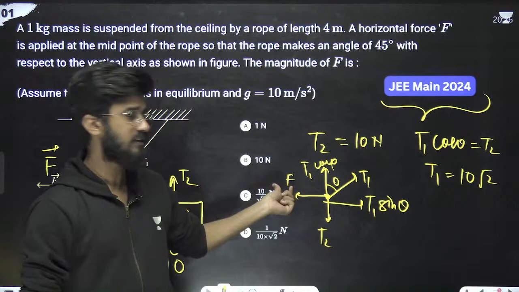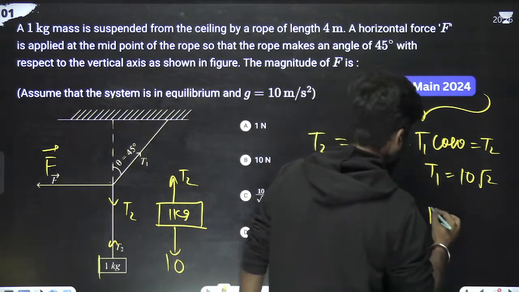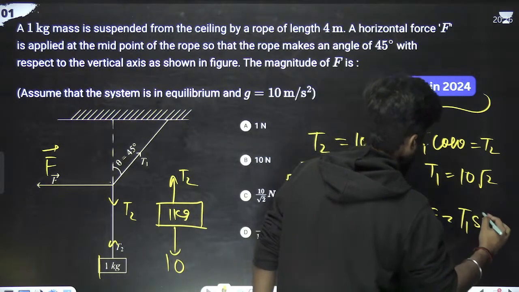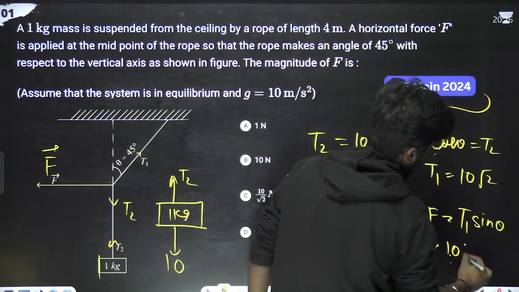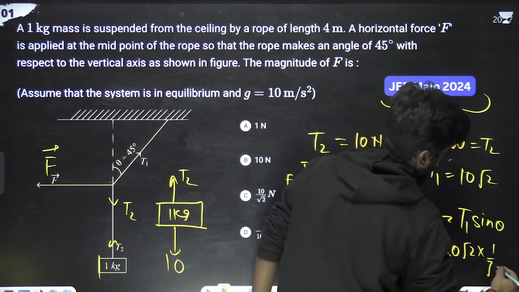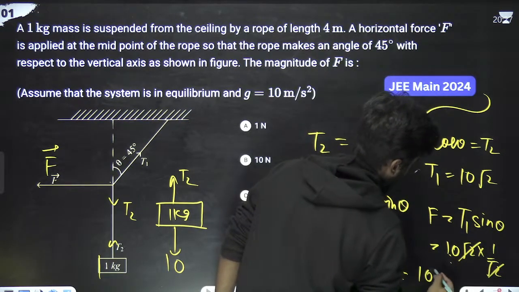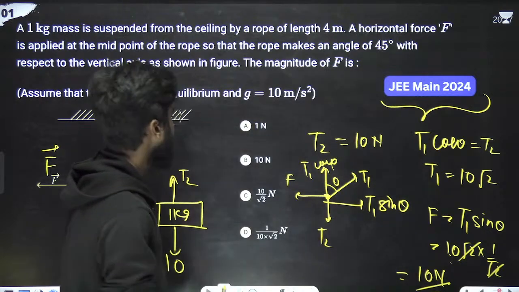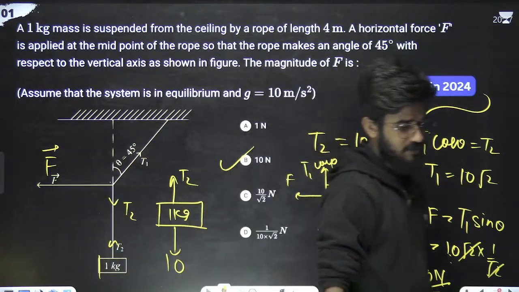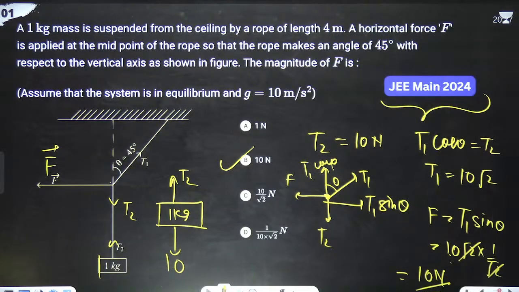Now we have to calculate the value of F. F is T1 sin theta. T1 is 10 root 2 into sin 45, which is 1 by root 2. Root 2 gets cancelled. F is 10 newtons. 10 newtons is the right answer, which means B option is correct. Very good.